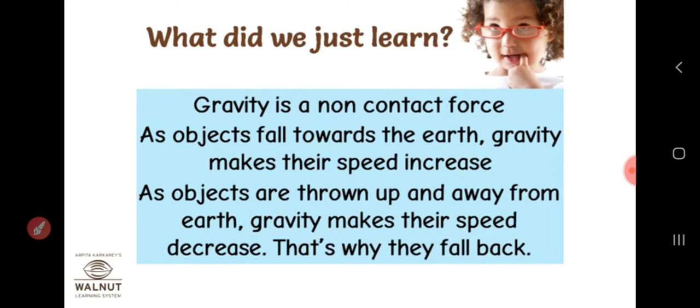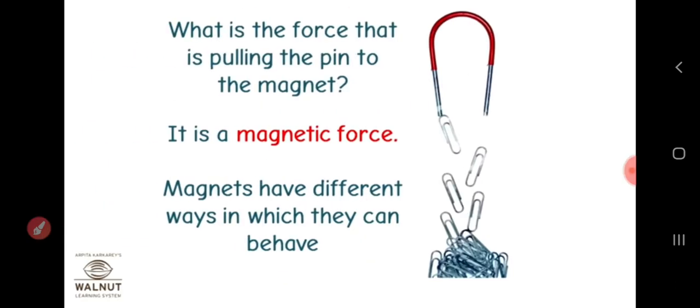As an object falls down to the earth, gravity makes its speed increase. When we throw a ball up against the gravitational force, its speed reduces. Again, when it comes back to the earth, its speed increases. When objects are thrown up and away from the earth, gravity makes their speed decrease, and that is why they fall back.